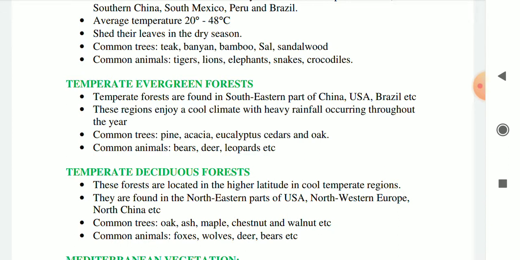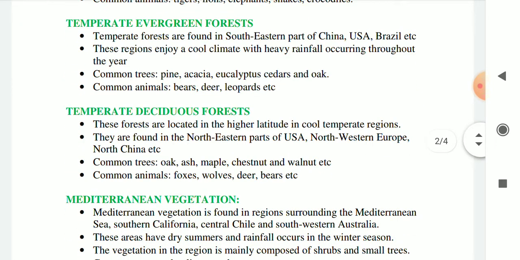And some common trees which you can find in the temperate evergreen forest are pine, acacia, eucalyptus, cedars and oak, and some common animals or wildlife are bears, deer and leopard.